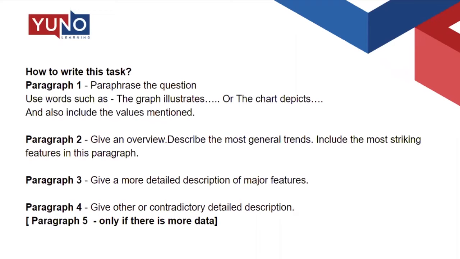Then what you have to put in paragraph 2, this is very vital, that you put the most striking feature. Be very careful that you have to put the overview, most general trend, and most striking feature. Everyone, you can make a short note in your copy if you want to. Kunal and Suhas, because this is your first class, you can put this as a note in your copy. So while discussing or while writing your response, you have enough idea what to put, where to put, right?